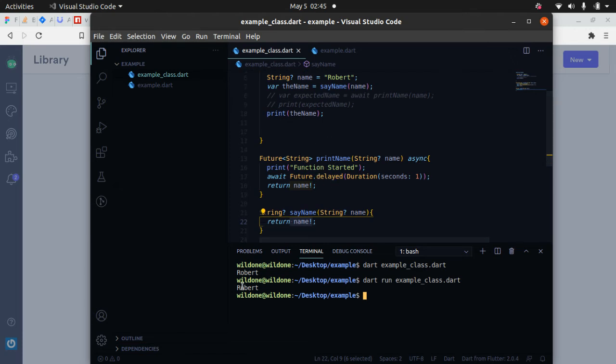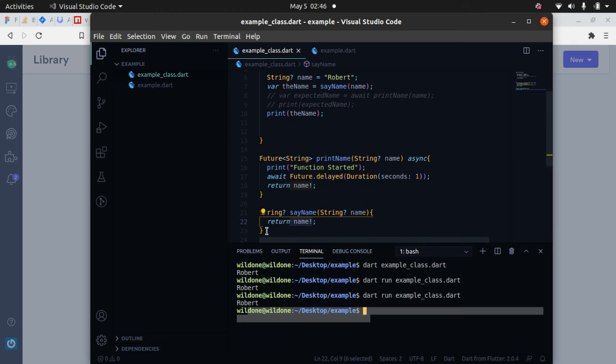And you see that it's printing Robert for us, and it didn't delay. It just printed Robert and gave us back our terminal. Notice when it prints Robert, you just get back the terminal again. Now we are going to see what it looks like when you come to a function that is a future and is also asynchronous.